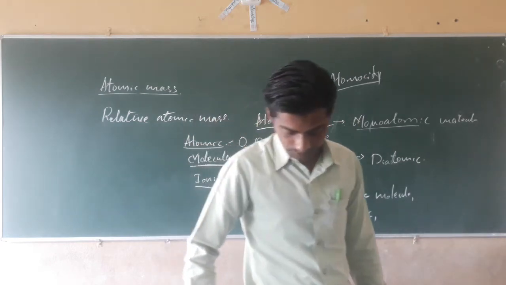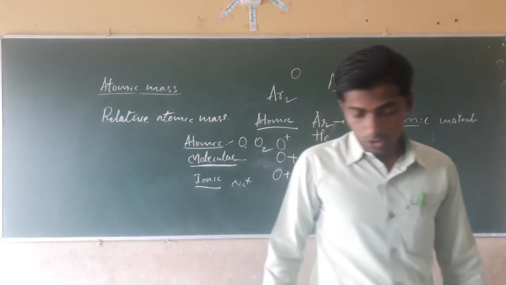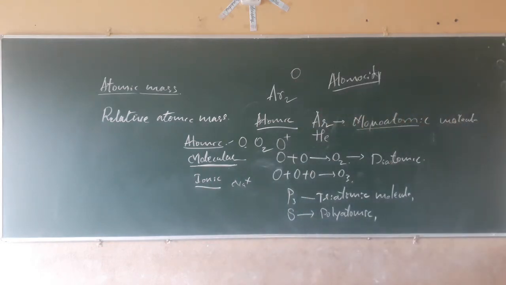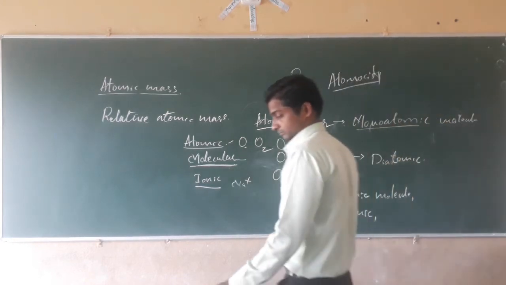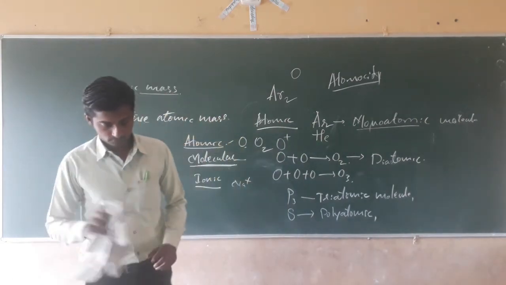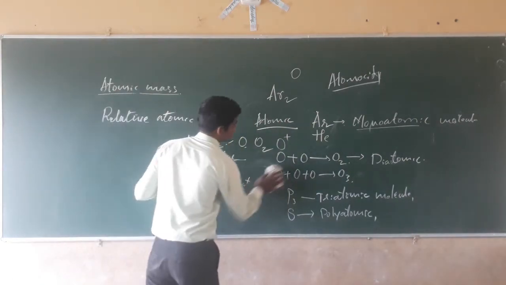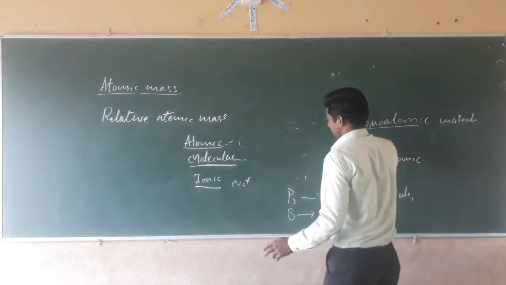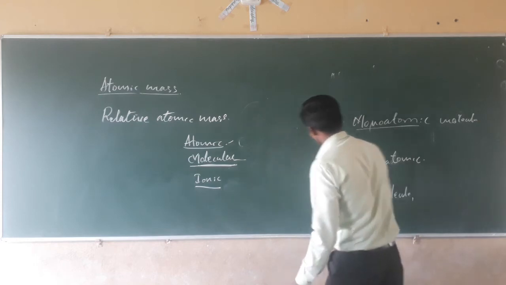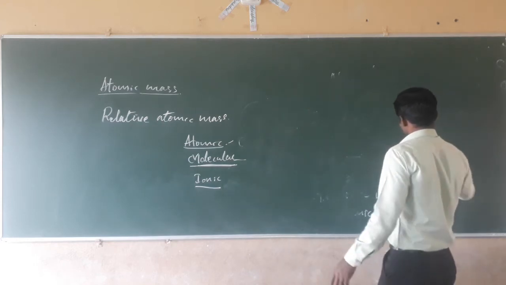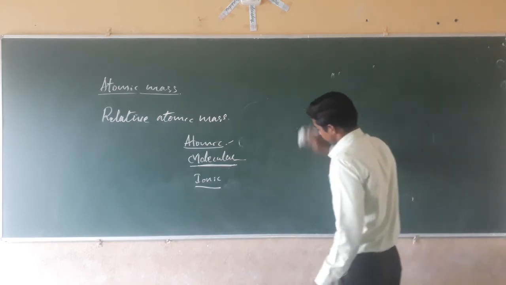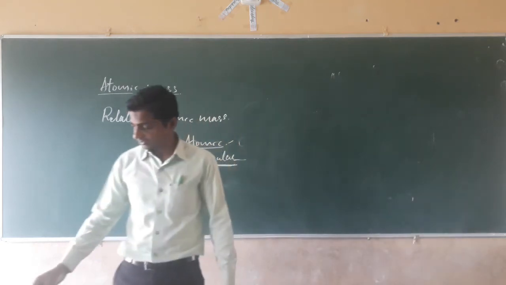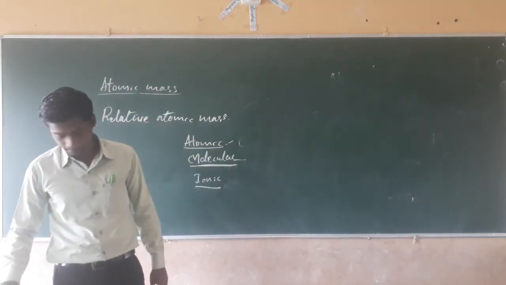Next, dear students, molecules of elements and molecules of compounds. Before that, we have to see ions. Some elements are present in the charged form, that is, charged particles.